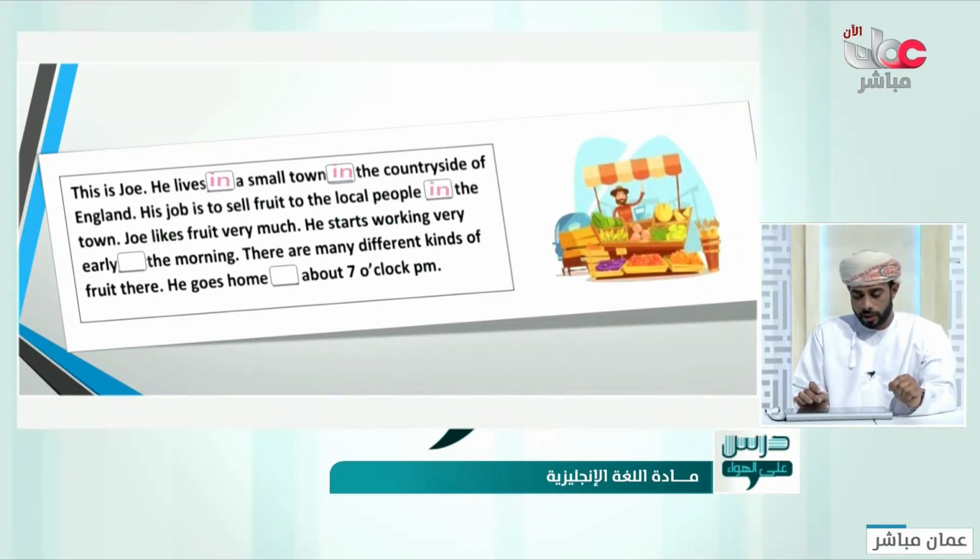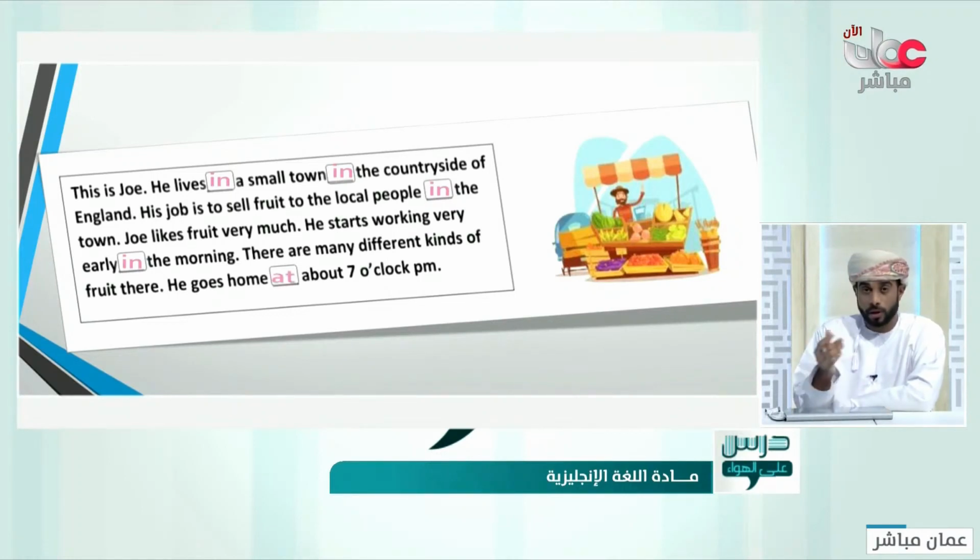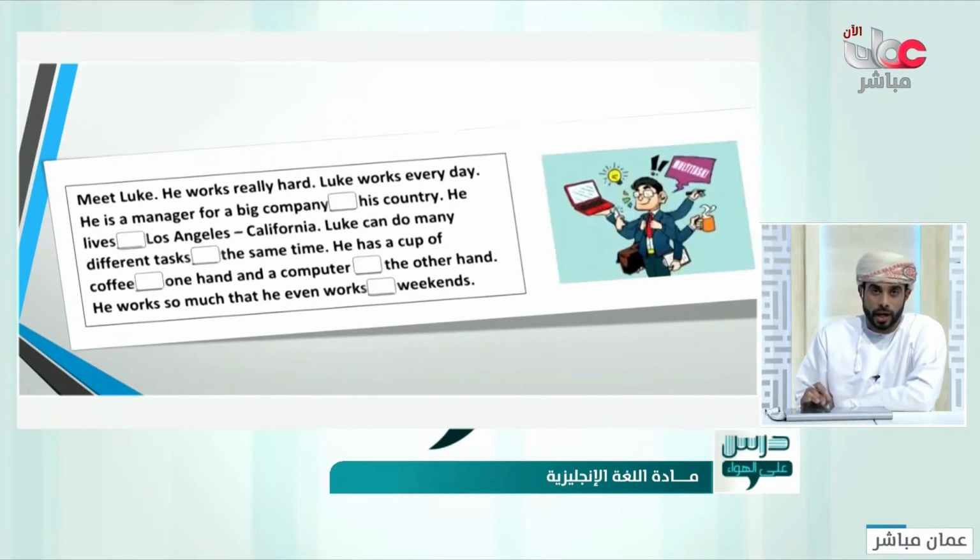He starts working very early in the morning. There are many different kinds of fruit there. He goes home at about 7 o'clock, because it is time. I think it is clear for now. Do we have more exercise in here?